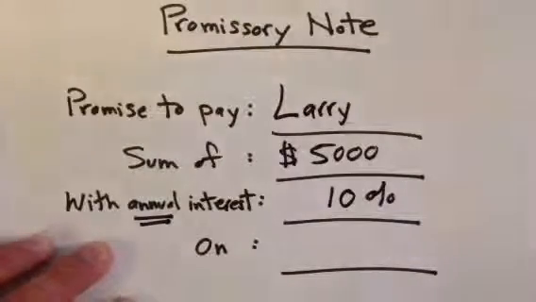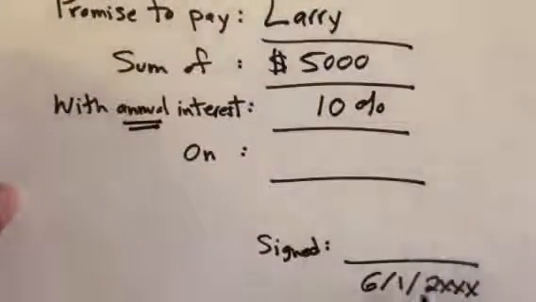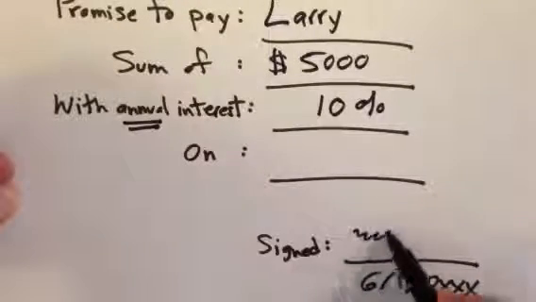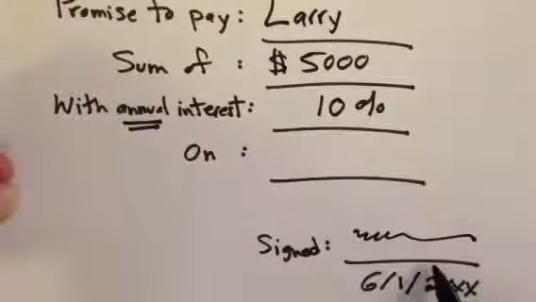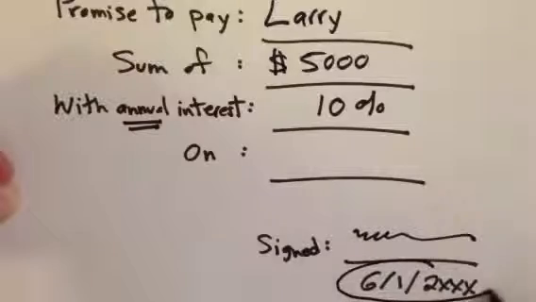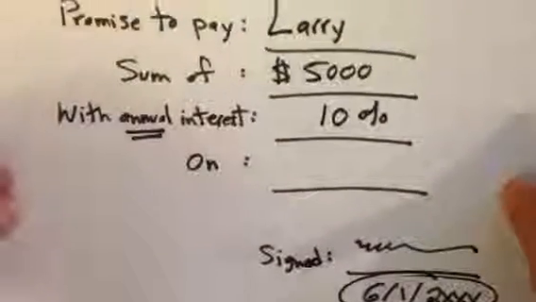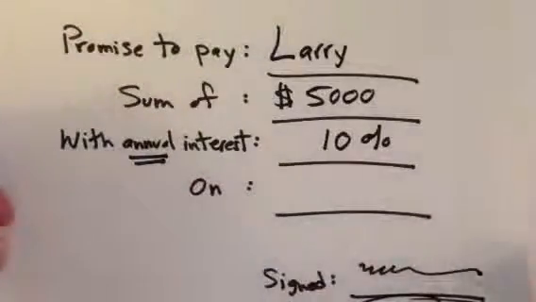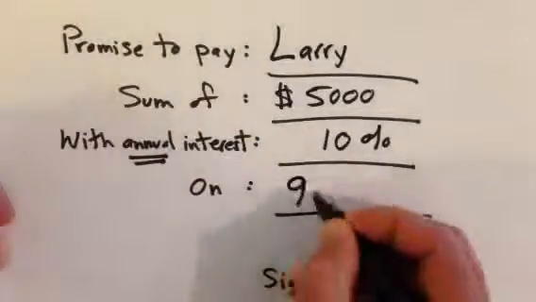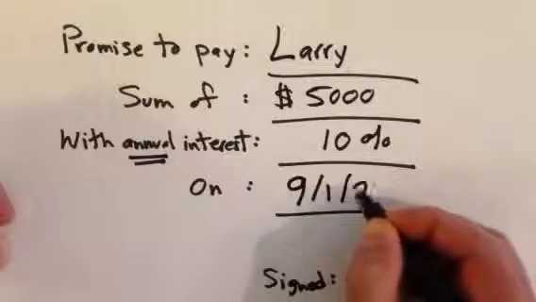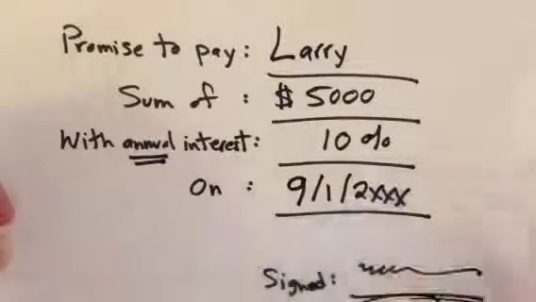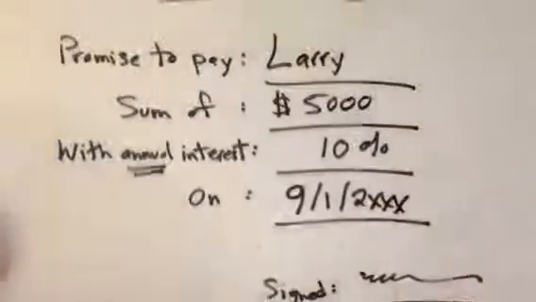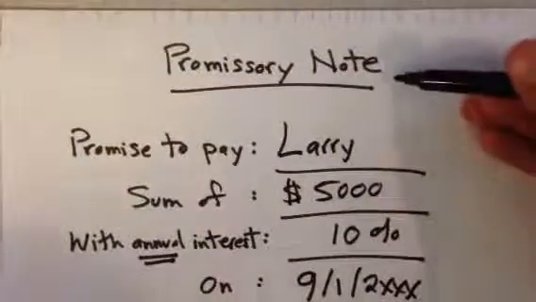And if Joe is going to sign this, he'll sign this at the bottom, right here. And the date of this, the date I delivered the goods, was June 1st of 2000 whatever. I'm expecting him, according to this deal, to pay me, we'll do this 3 months later, on September 1st of this year. So what this note does, Joe has signed a promissory note with me.